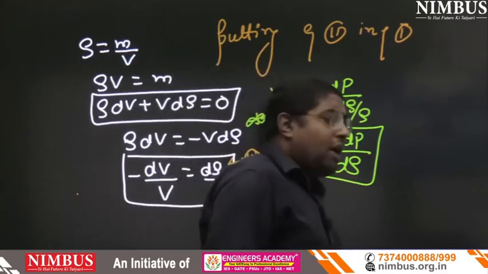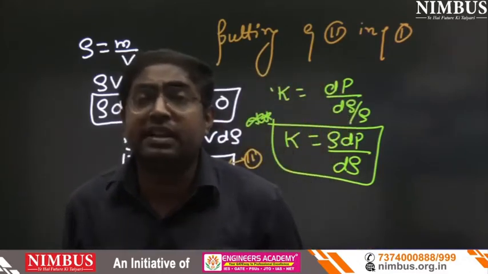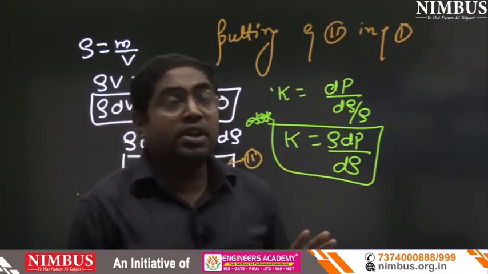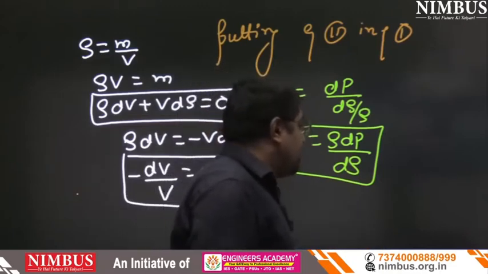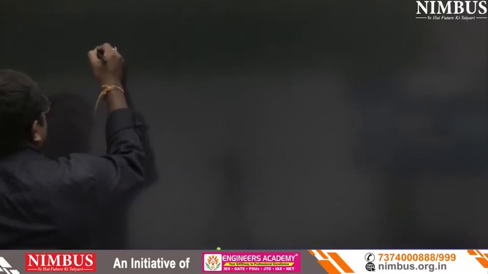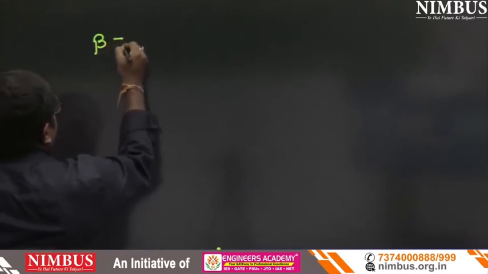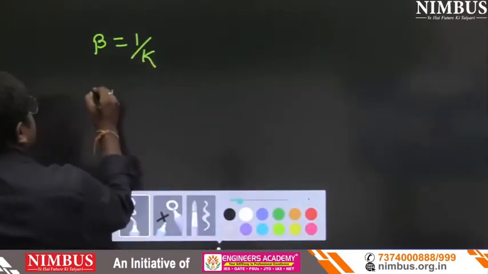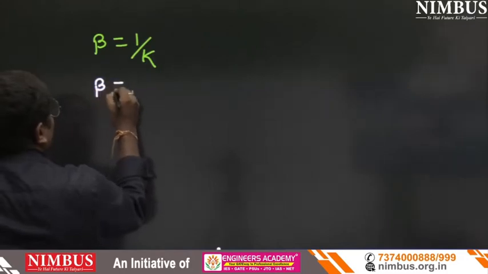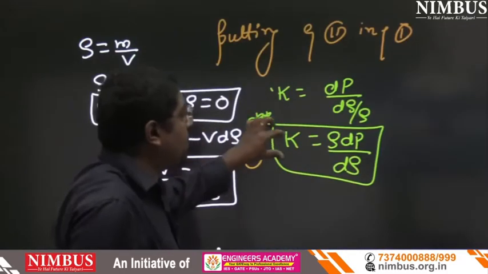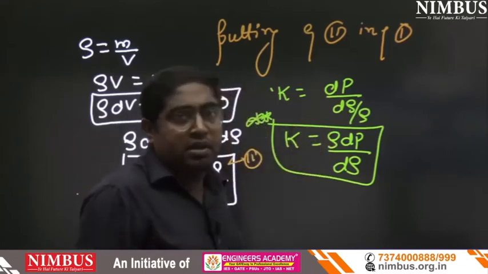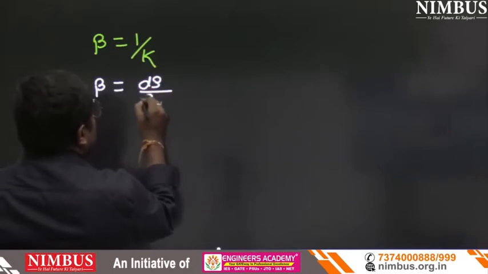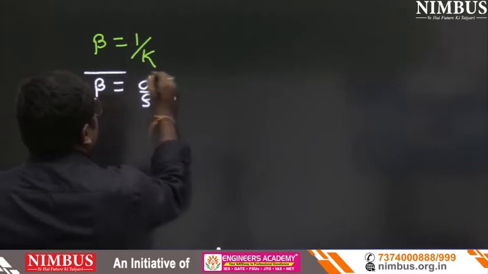See, what was our duty? We want to find the compressibility, not rigidity. We are not in solid mechanics, we are in fluid mechanics. So our duty is to find compressibility, and as we know, compressibility is 1 upon K. So can we write β equals 1 by K? So see this equation, 1 upon K gives dρ by ρ dP. Now I am going to prepare the conclusion.